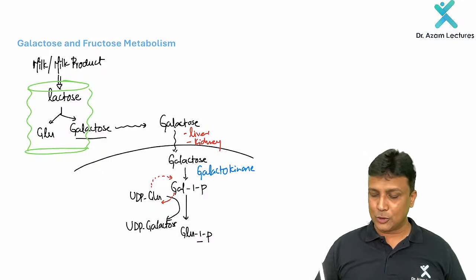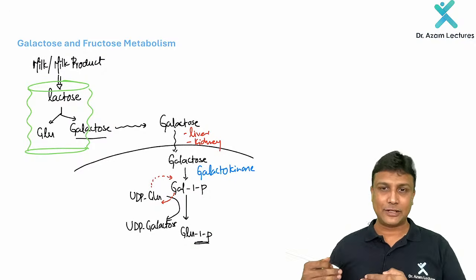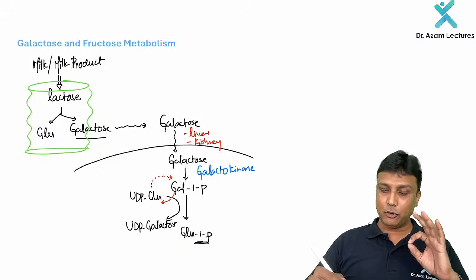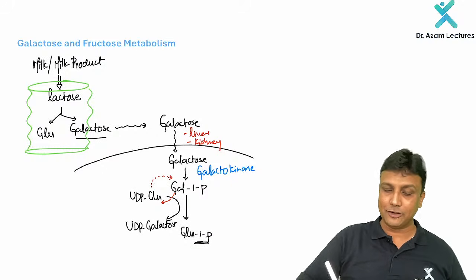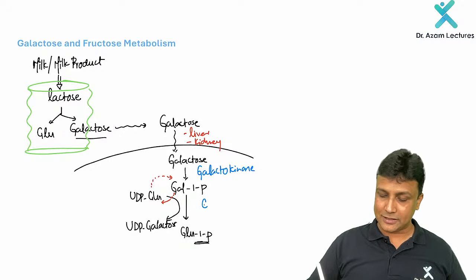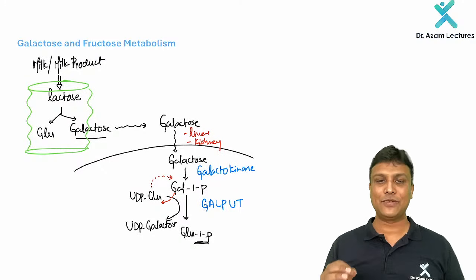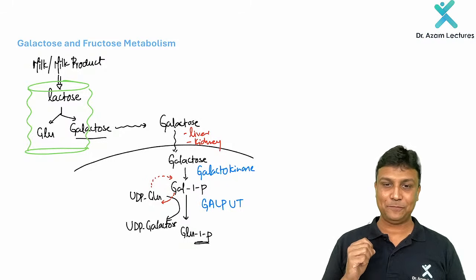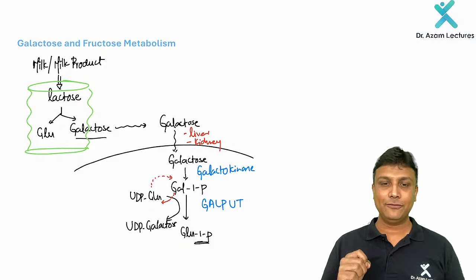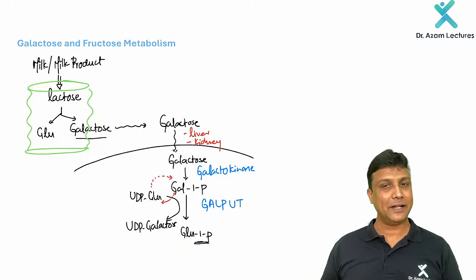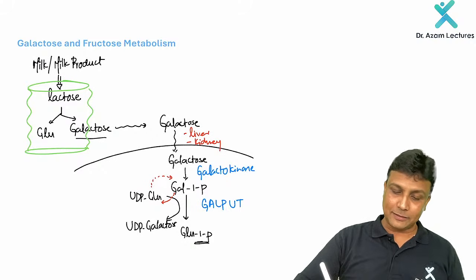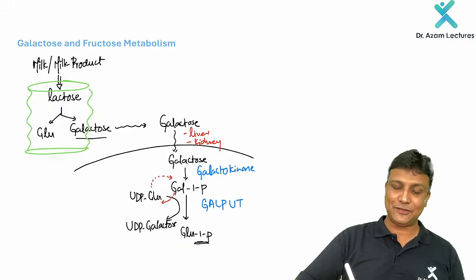Why? Because glucose 1 phosphate and all this will undergo some other metabolism. But the most important enzyme here will be the GALPUT, that is galactose 1 phosphate uridyl transferase. Galactose 1 phosphate uridyl transferase. Now, my dear friends, remember, if this enzyme is deficient, we will see now.